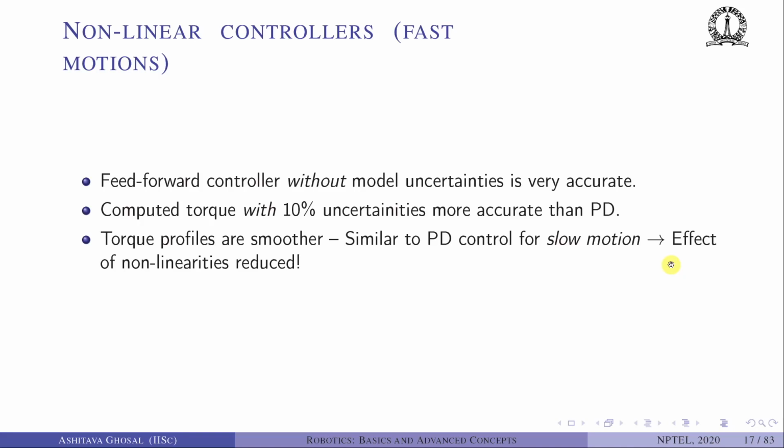And it is very similar to the slow motion, because in the PD with slow motion, it was moving slowly, the nonlinear terms were not so large, and hence the errors were smaller. Okay. One thing to note, that even with PD with slow motion, the errors are larger than the one with computed torque schemes.